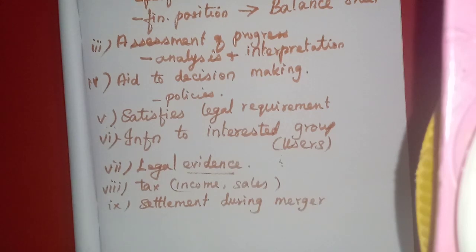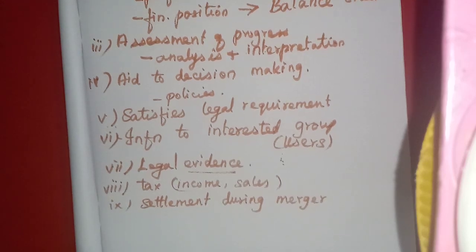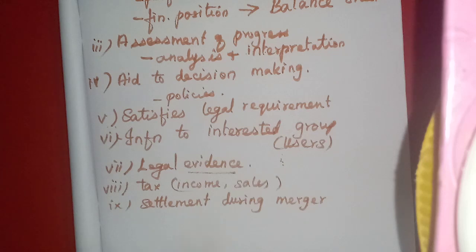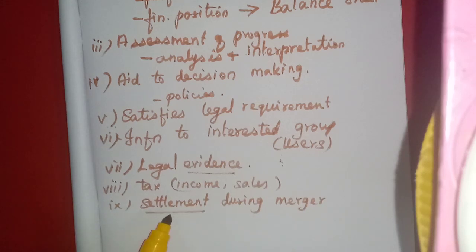Recently Syndicate Bank and Canara Bank have become one bank. So at that time, both the organizations' financial statements will be considered if they want to settle the payment for compensation. Both organizations' financial records are needed. Okay, so around 9 points we have studied in this importance, and 6 points in the functions